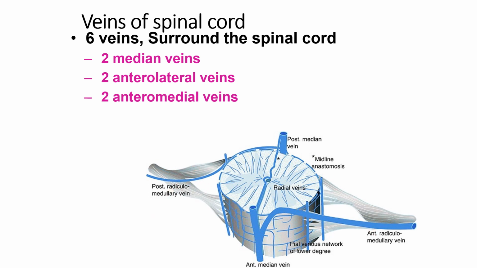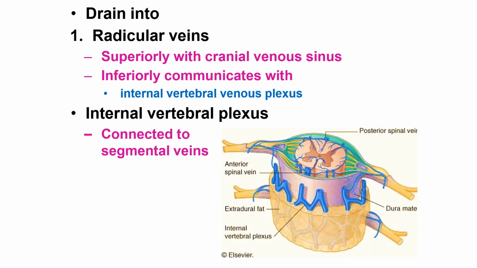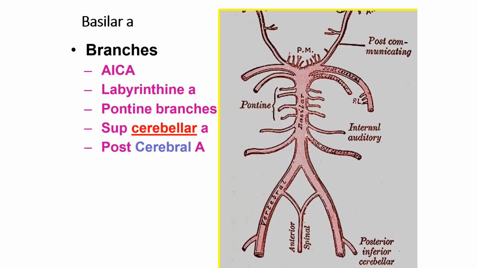So these are the median vein, anterolateral and anteromedial veins, which are the venous drainage of the spinal cord. The radicular veins may drain superiorly to the cranial venous sinuses, or inferiorly communicate with the internal vertebral venous plexus. The internal vertebral plexus is connected to the segmental veins.